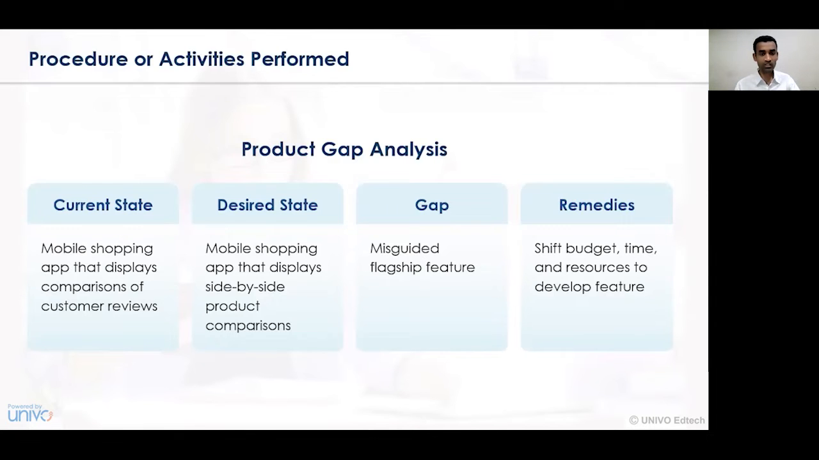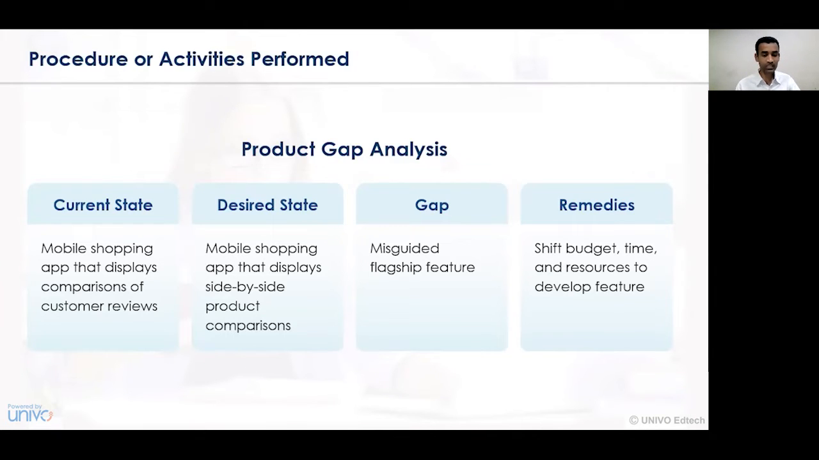Based on those considerations, one needs to clearly understand the current scenario: what products have been manufactured, how they have been delivered, and in what way the product or series of activities can be undertaken. Hence, understanding mobile shopping apps that display a comparison of customer reviews is an example of understanding the current state, wherein you have to understand what product is available, what the demand for that product is, and how the product can be fulfilled.